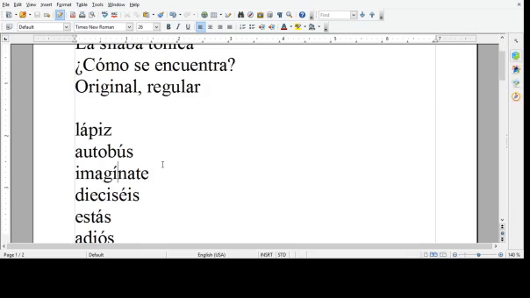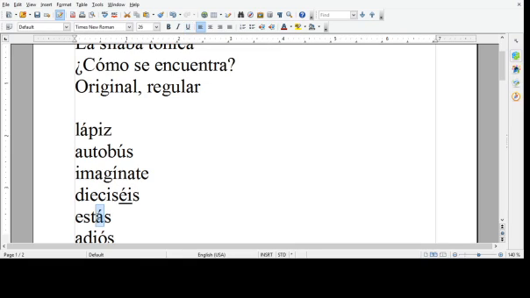Imagínate, imagínate. It doesn't matter that there are 2 vowels here. What matters is that they combine into one syllable. So that syllable is the one that gets the stress. And you might be wondering, well, why is the accent mark on the E instead of on the other E? If you put it on the other E, then it will break apart into 2 syllables, which is not how we say it.